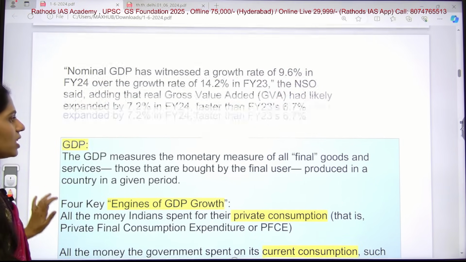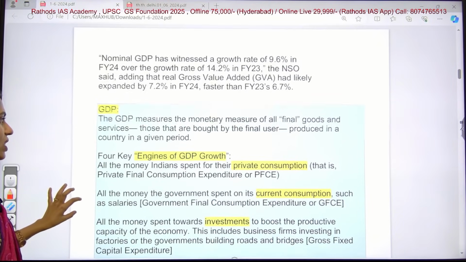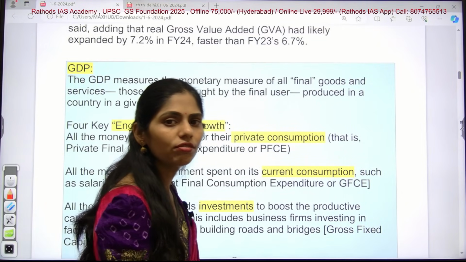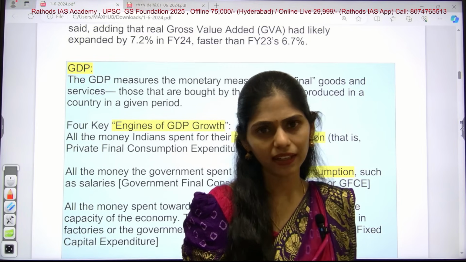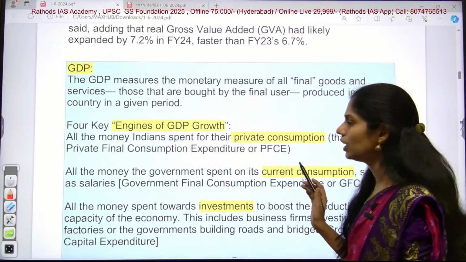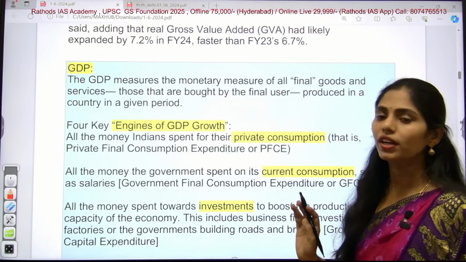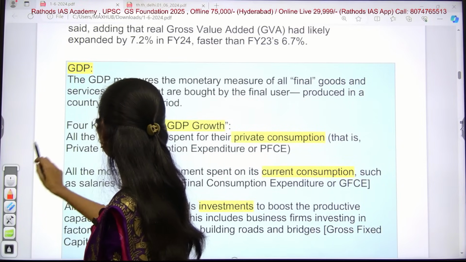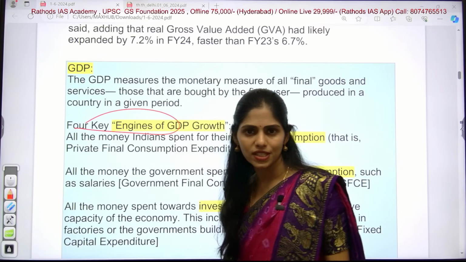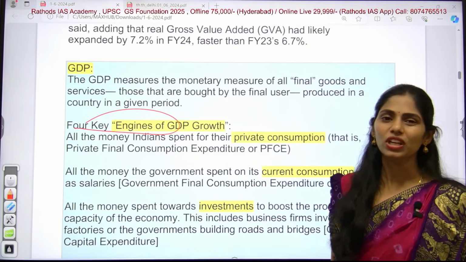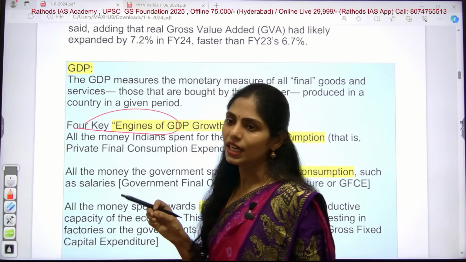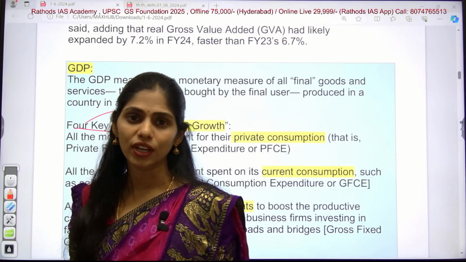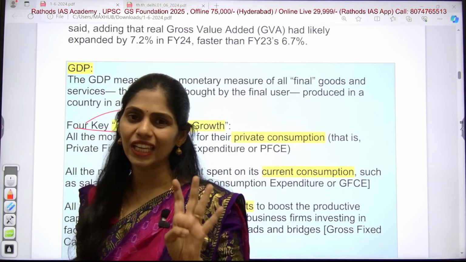And now let us see some facts regarding what exactly GDP is. So GDP measures the total value of final goods and services in the market, right? That too within a given time period, that is usually 1 year. So what are the 4 key engines of GDP growth? As a UPSC aspirant, you have to know in which areas we have to invest so that we can increase our GDP. Those things are very important, and there are 4 key engines.